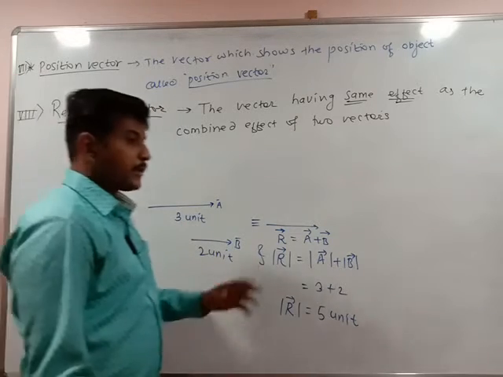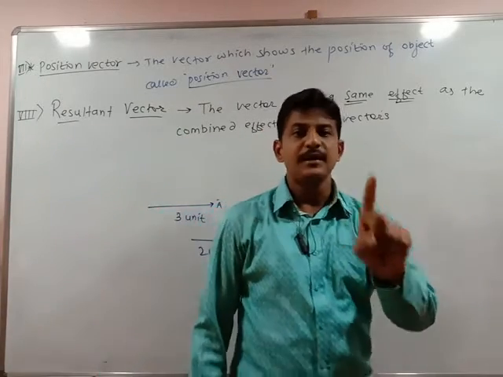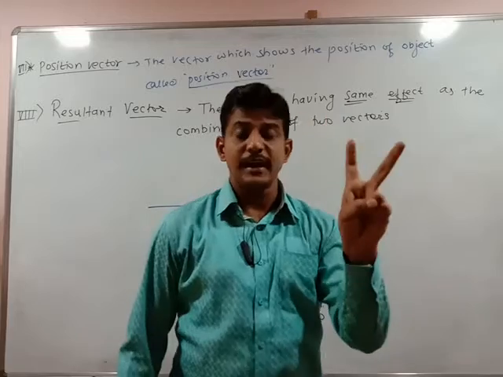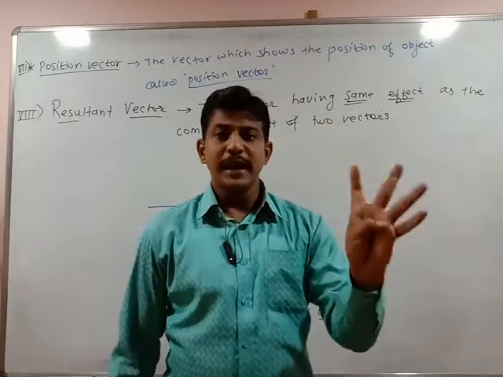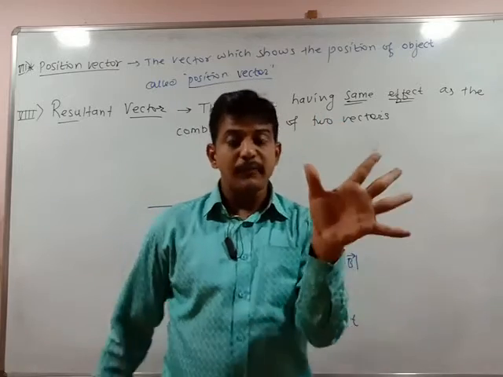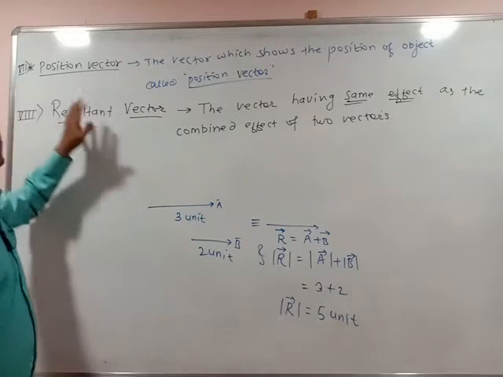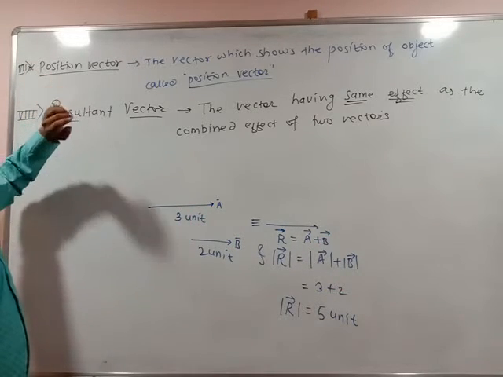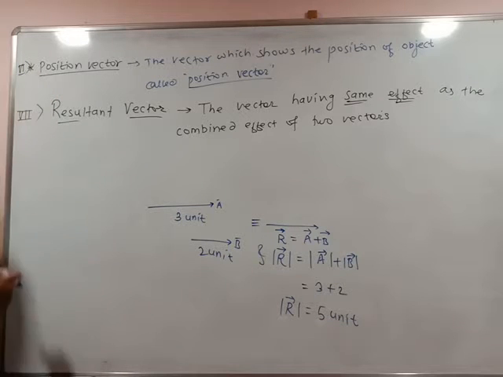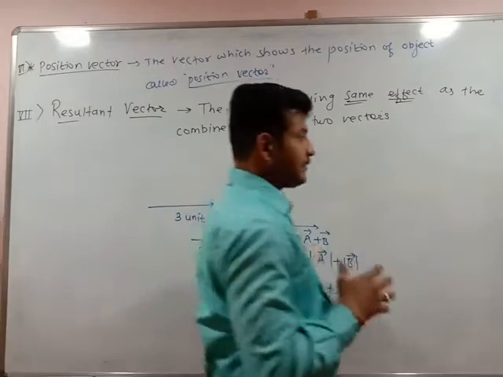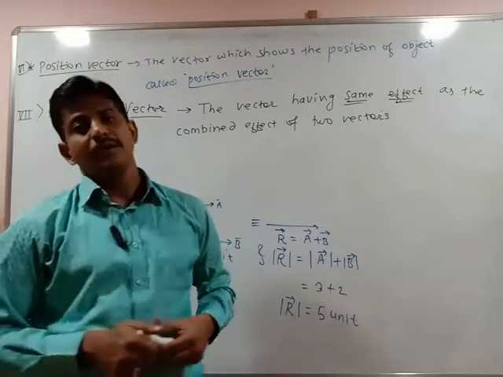So we have seen a total of 7 types. The first type of vector is the equal vector. Second, the opposite vector. Third, the parallel vector, angle 0. Fourth, anti-parallel vectors, angle is 180. Fifth, the zero vector, also called the null vector. Sixth type is the position vector, and the seventh type is the resultant vector. So till this point, we had a discussion on the types of vectors.